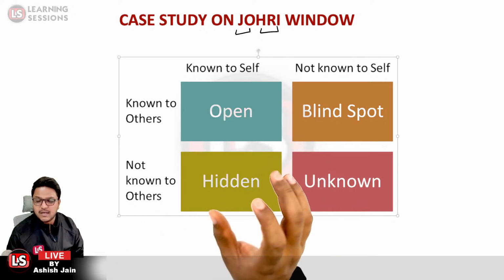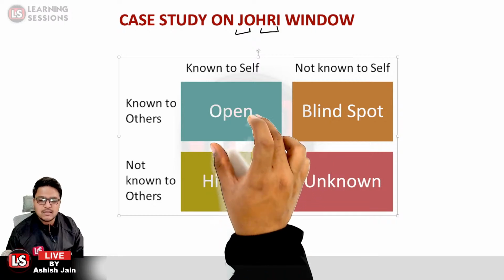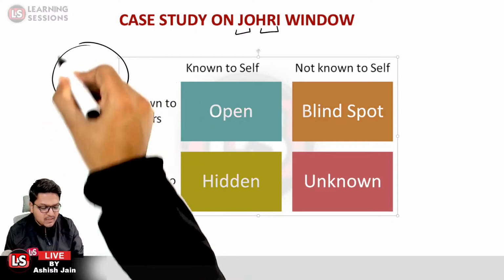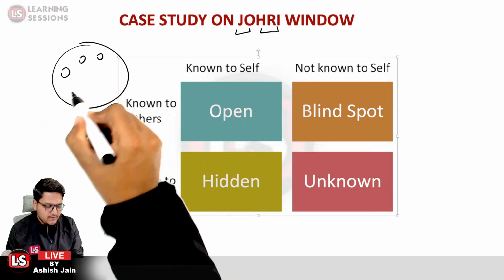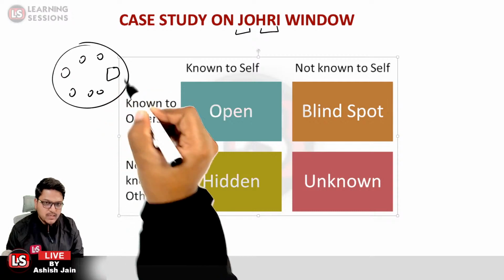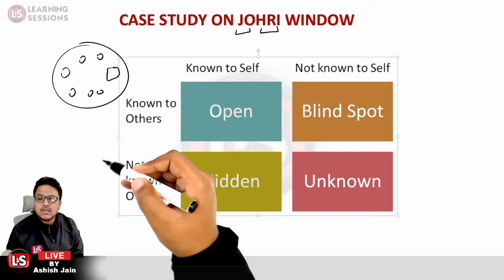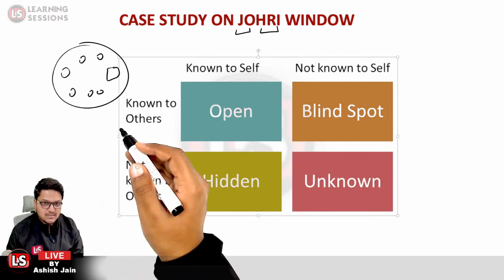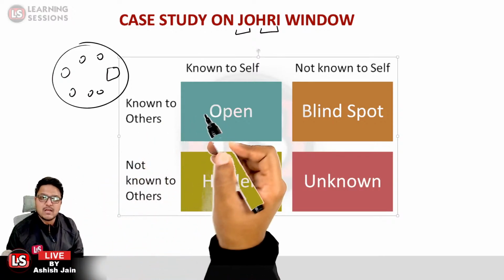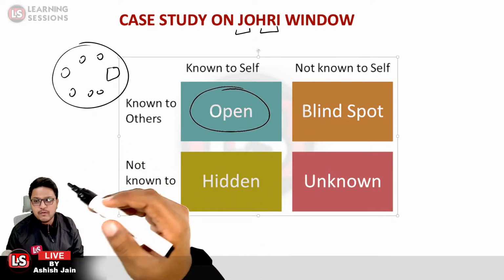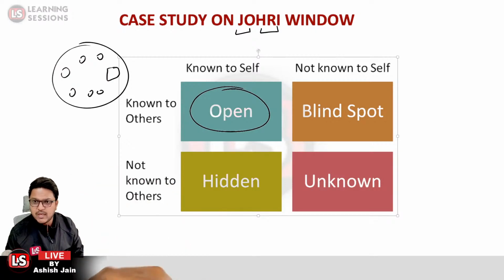Under teamwork, our maximum focus is to widen up the open area. Why widen up the open area? Let us take the case that we are having a team with 6 members, and a new member joined. In that case, we know very little about the new joinee. So it is very necessary to widen up the open area. We must focus on the open area itself, because the more we know about each other, the more we will communicate, and the healthier the communication would be, and the better it would be for the firm itself.